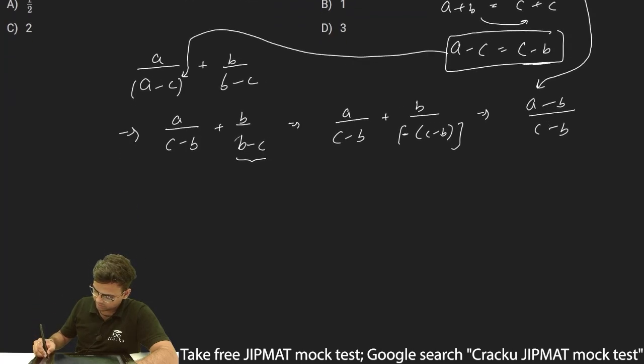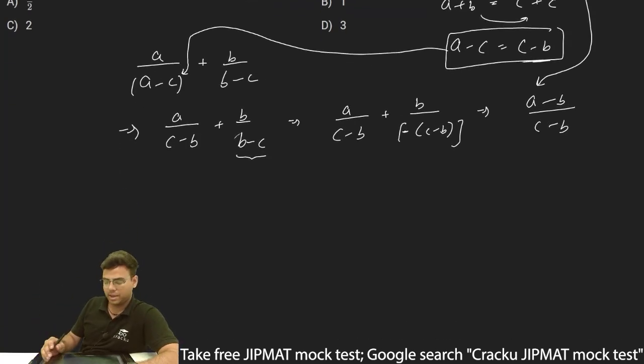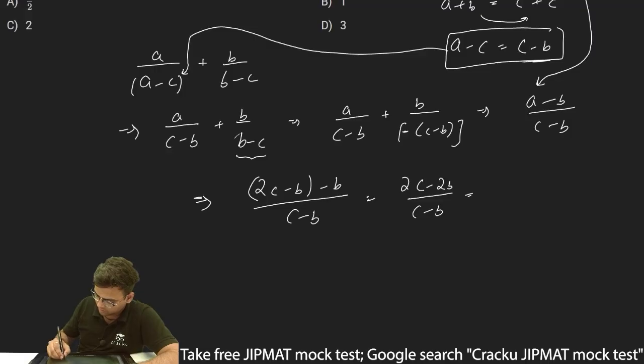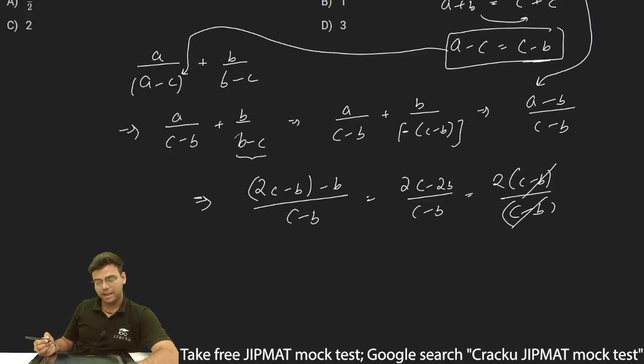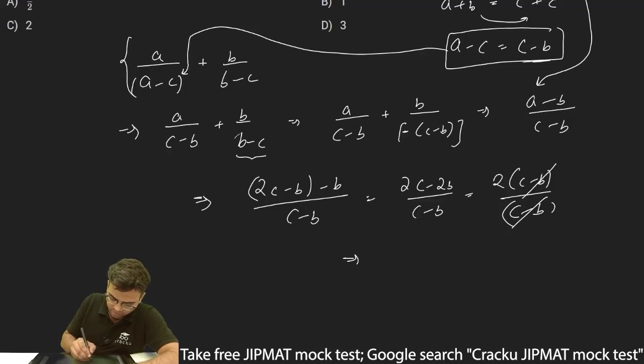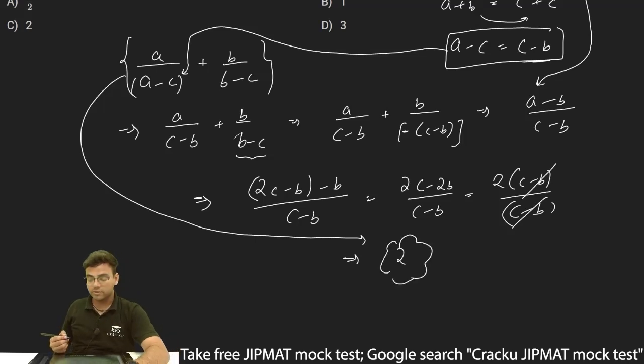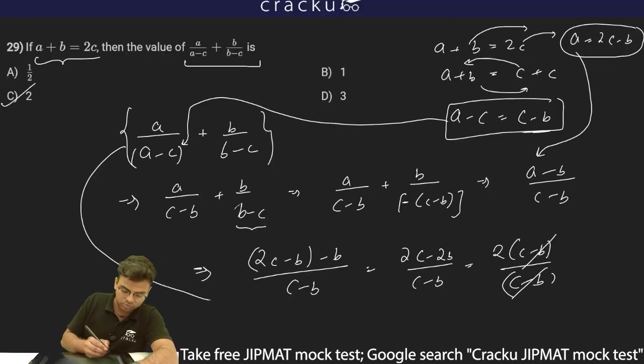Now what I'll get is A minus B upon C minus B, which simplifies to 2C minus 2B upon C minus B, or I can write 2 into C minus B upon C minus B. The C minus B and C minus B get cancelled, and thus the entire expression A upon A minus C plus B upon B minus C is simplified to the value 2, and therefore option C, which is 2, is the correct answer.